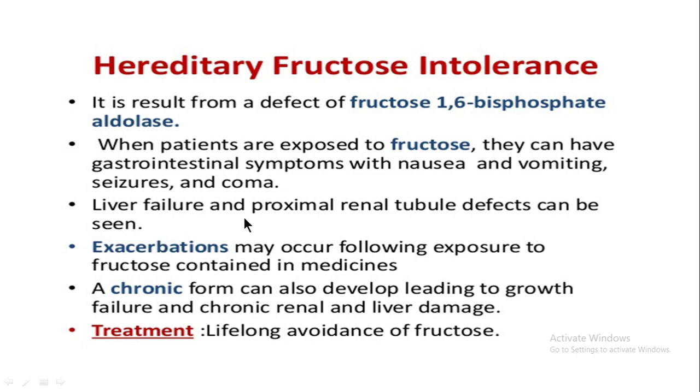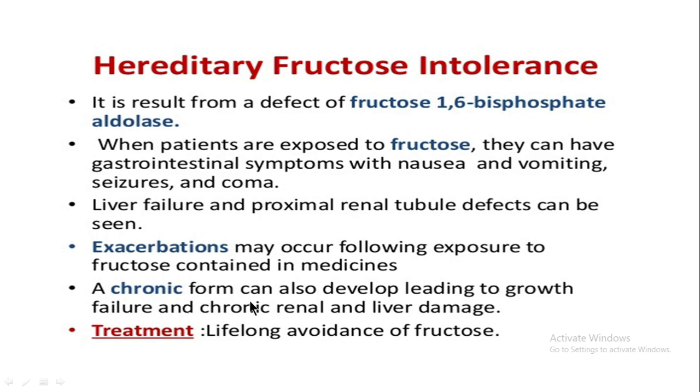Complications like liver failure and proximal renal tubule defects can be seen. This condition gets worse when we give medicine which contains fructose substances.